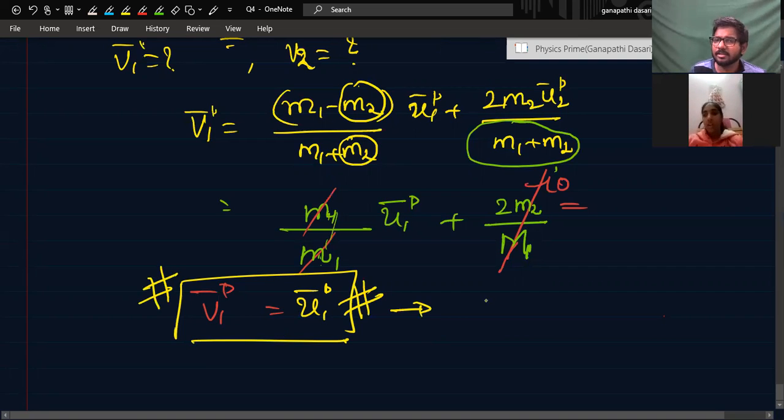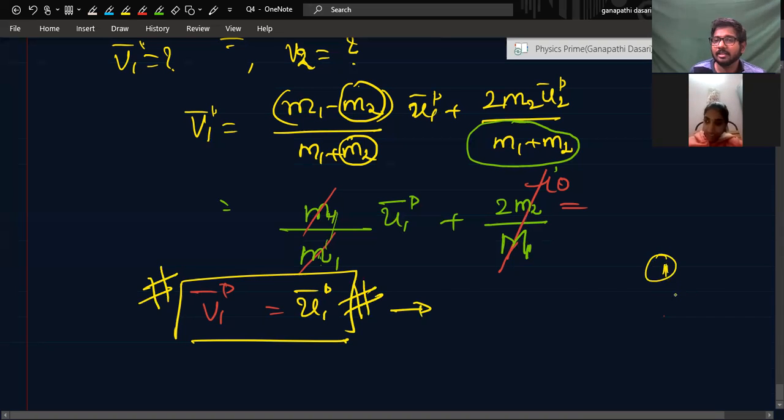I got it till here, sir, 2M2 by M1, but I did not think it will be 0, so I proceeded in this way. In elastic collision, E is equal to (V2 minus V1) by (U1 minus U2), which is equal to 1.